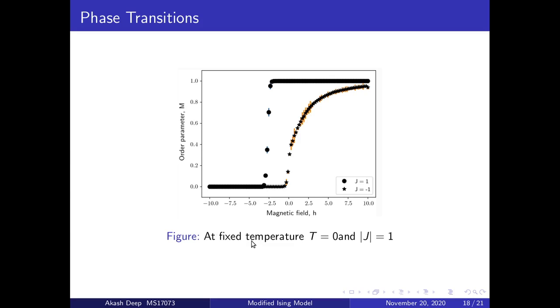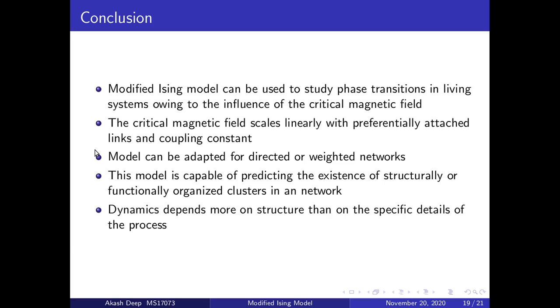Now, at a fixed temperature, we could easily see the existence of the phase transition. This is the first order phase transition, where the order parameter suddenly flips from 0 to 1 at some critical magnetic field, and this phase transition exists for both the ferromagnetic and antiferromagnetic cases, as shown in the figure, for J equals plus 1 and J equals minus 1. Hence, we could conclude that the modified Ising model can be used to study phase transition in living systems owing to the influence of the critical magnetic field.